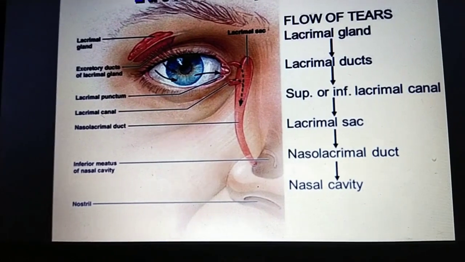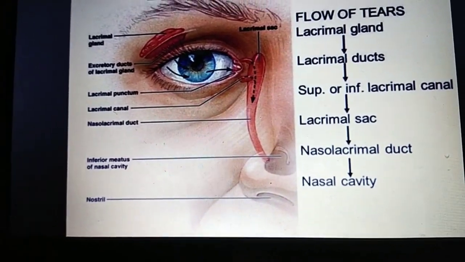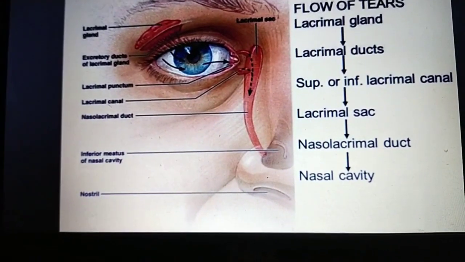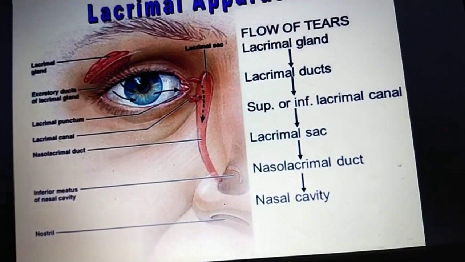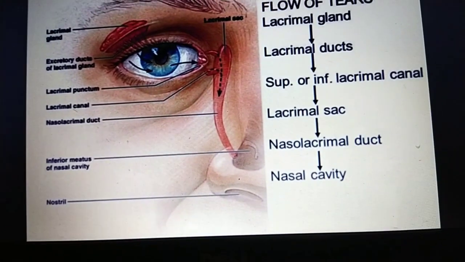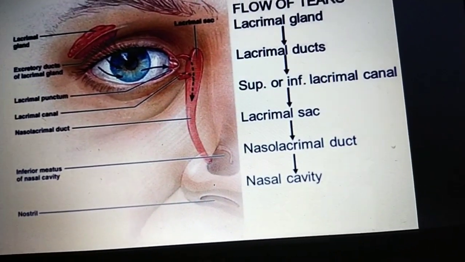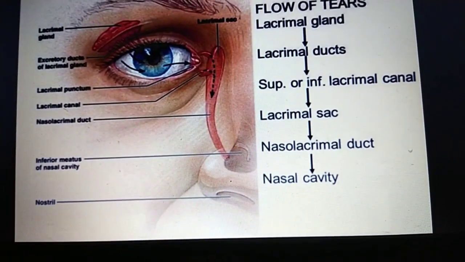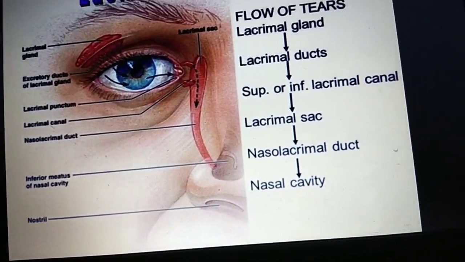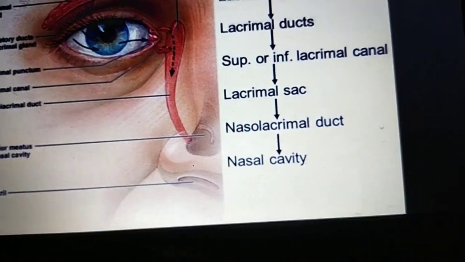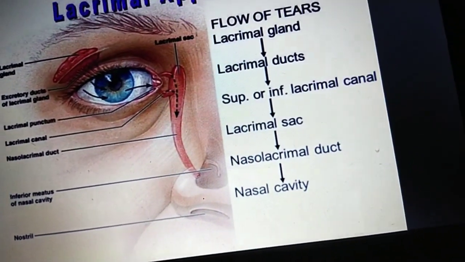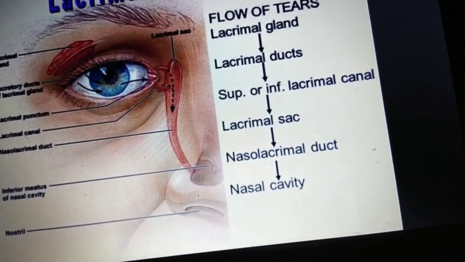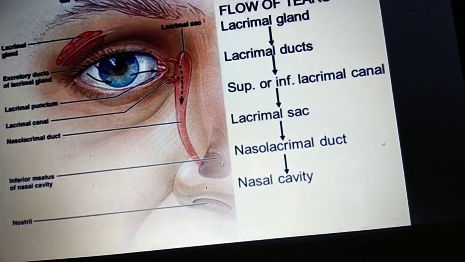Whenever you cry, there is a running nose because of this. Because of the congestion or running of these tears during crying, most people suffer from a running nose, because some tears come to the face and the remaining all come through this apparatus, or by this flow.